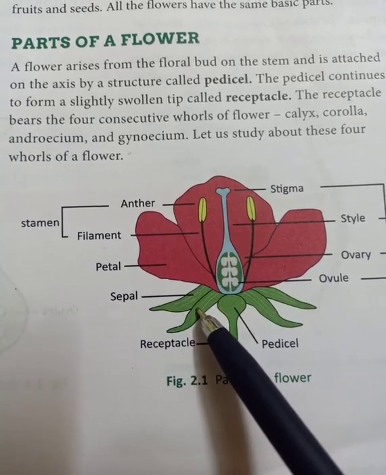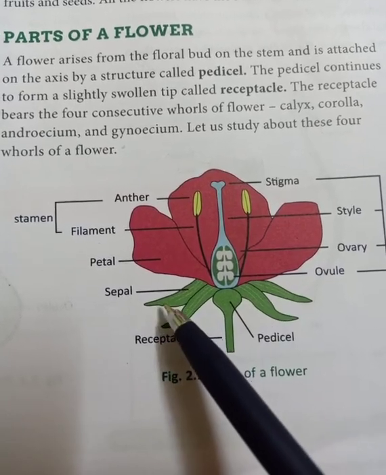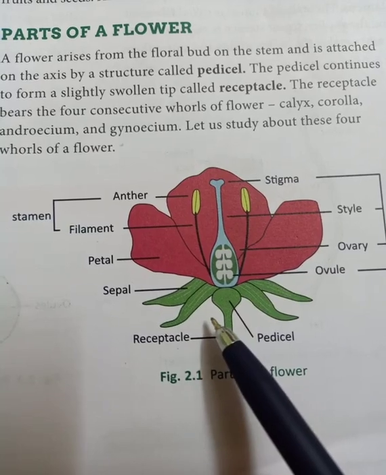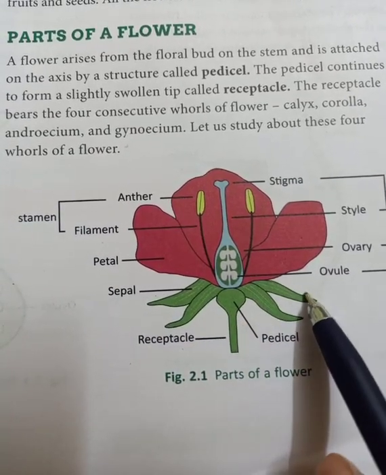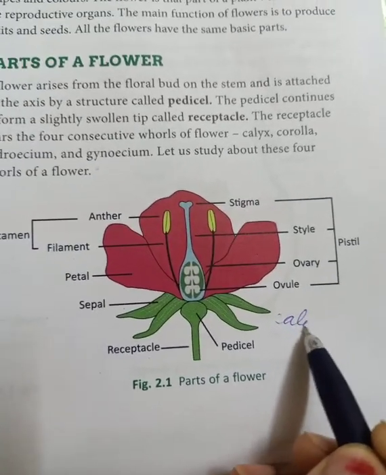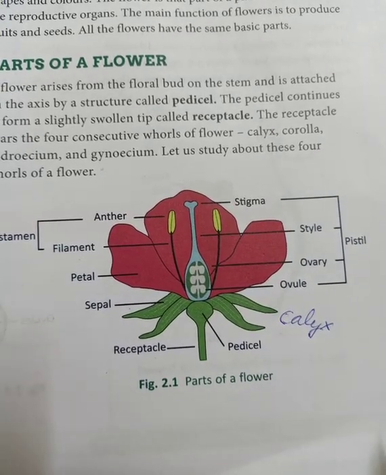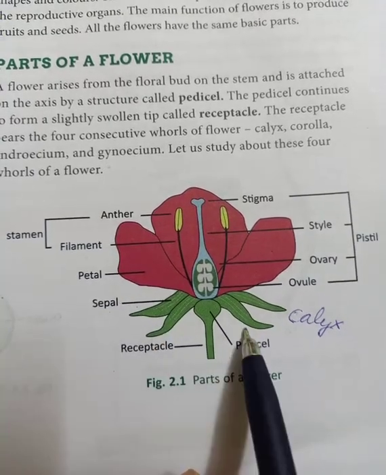Sepals, as you can say, there are 4 sepals in a flower. Because 4 sepals are there, all the 4 sepals, one is a sepal, and all the 4 together are called calyx. Sepals together are called calyx. Don't forget, single is sepal, together is calyx.